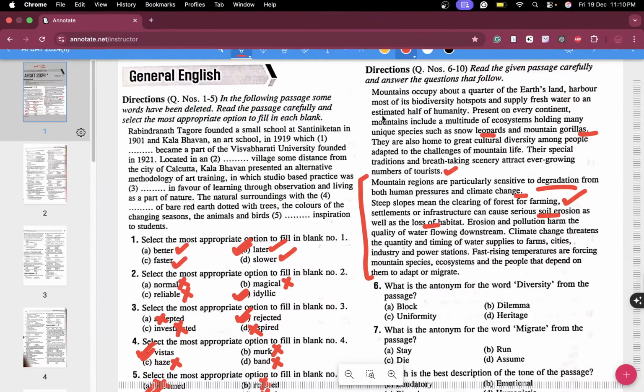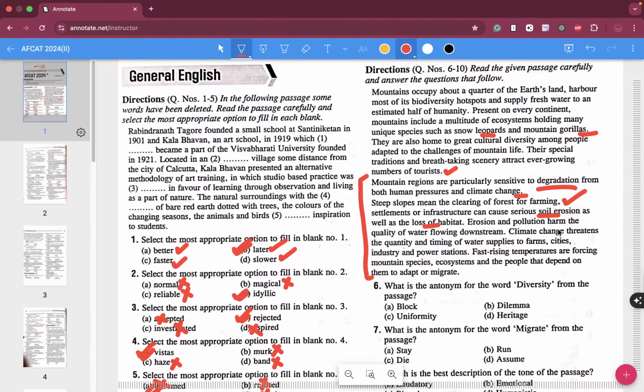Erosion and pollution harm the quality of water flowing downstream. Climate change threatens the quantity and timing of water supplies to farms, cities, industries, and power stations. Fast rising temperatures are forcing mountain species, ecosystems, and the people that depend on them to adapt or migrate.